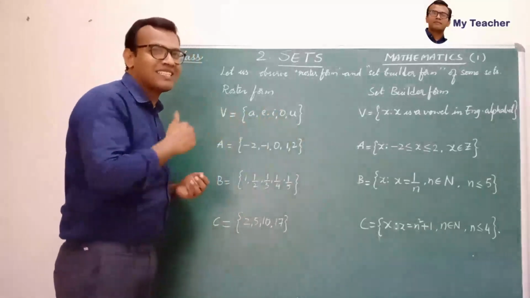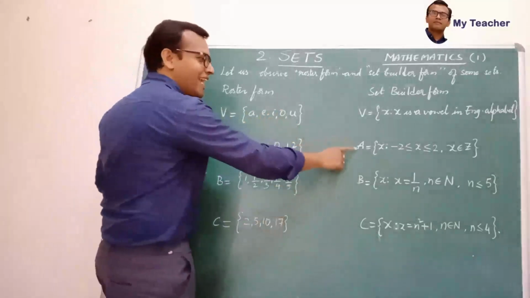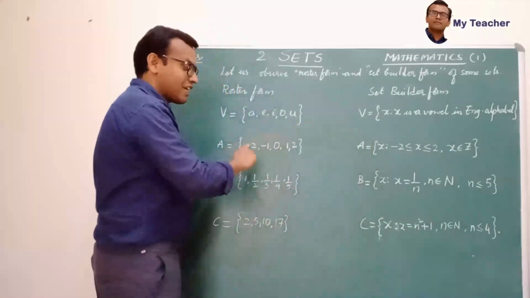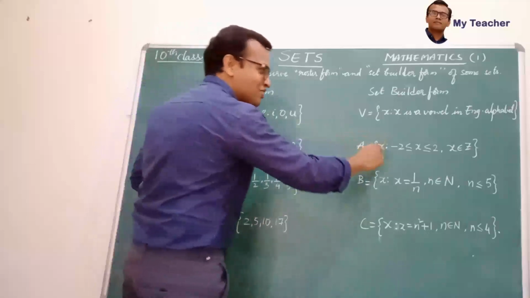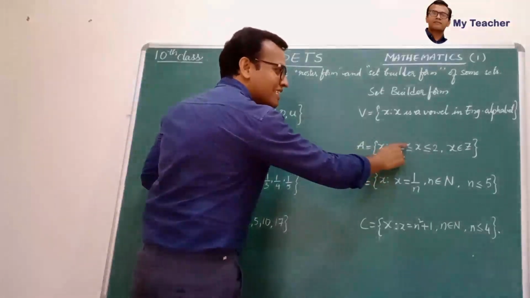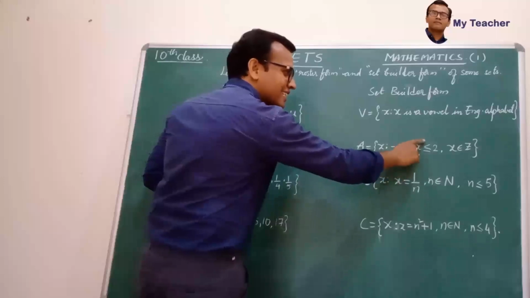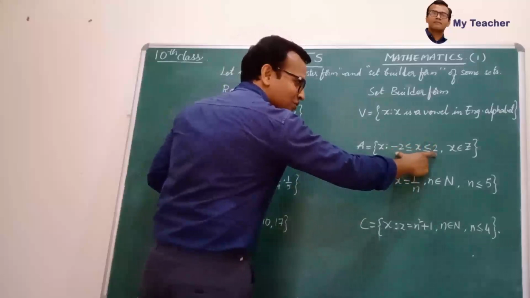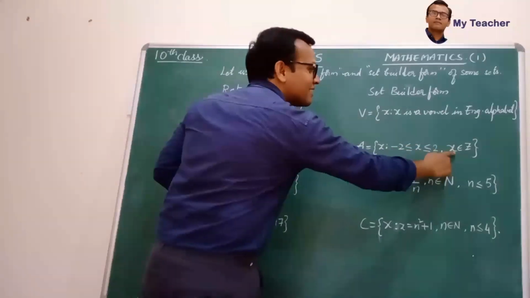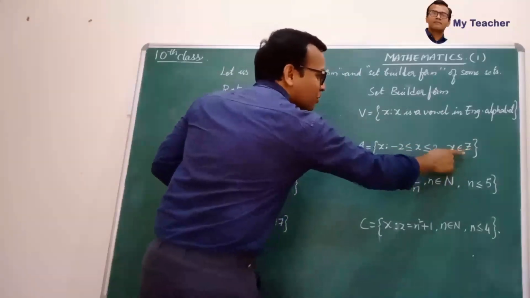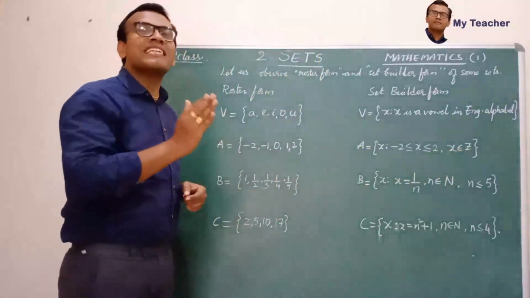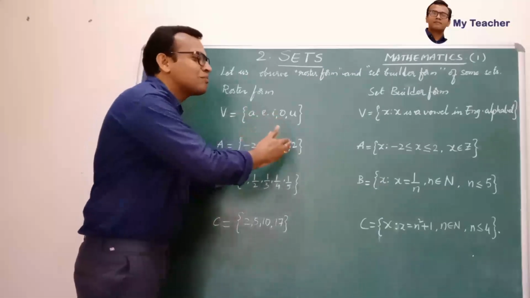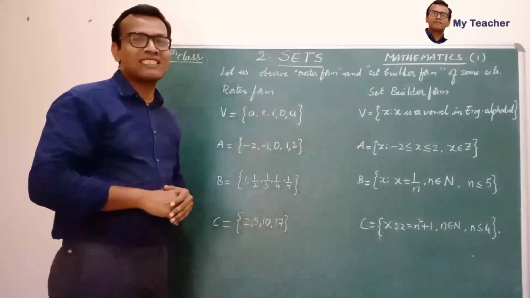So how can we write the set builder form? A is equal to the set of x such that, since the integers are from -2 to +2, I mention here -2 is less than or equal to x is less than or equal to 2. So x is in between -2 and +2, including them, and x belongs to Z. Children, we know Z means the set of integers. So all are integers and they are from -2 to +2. That is the way of writing the set builder form.